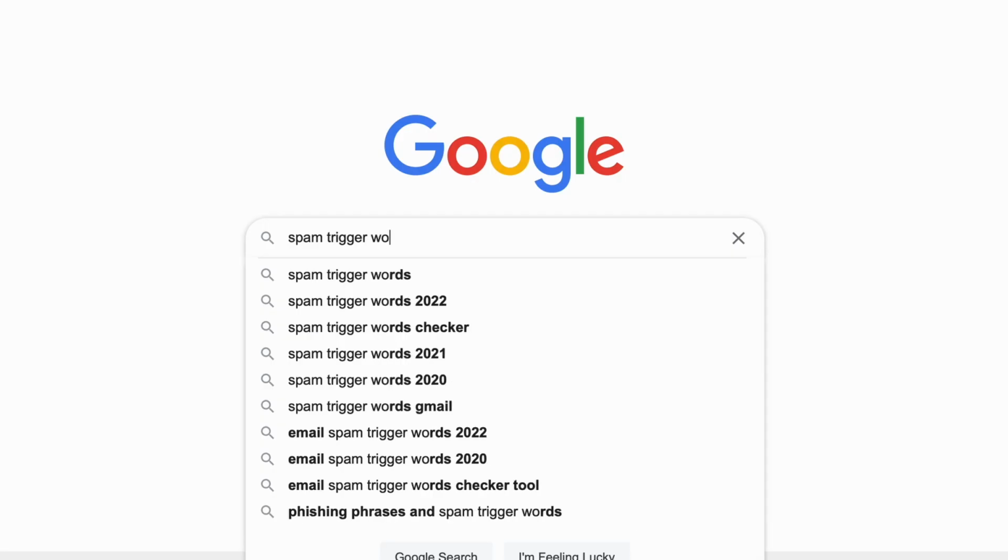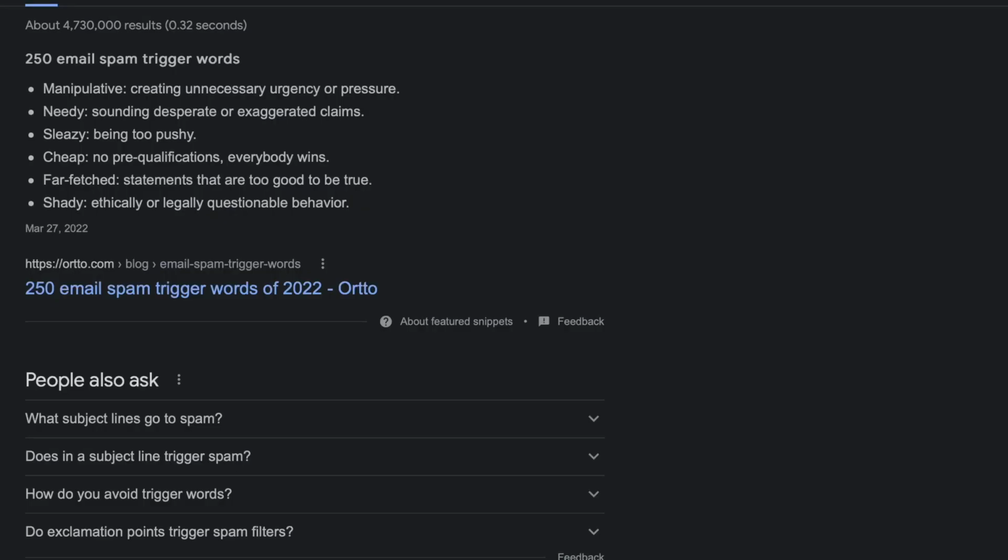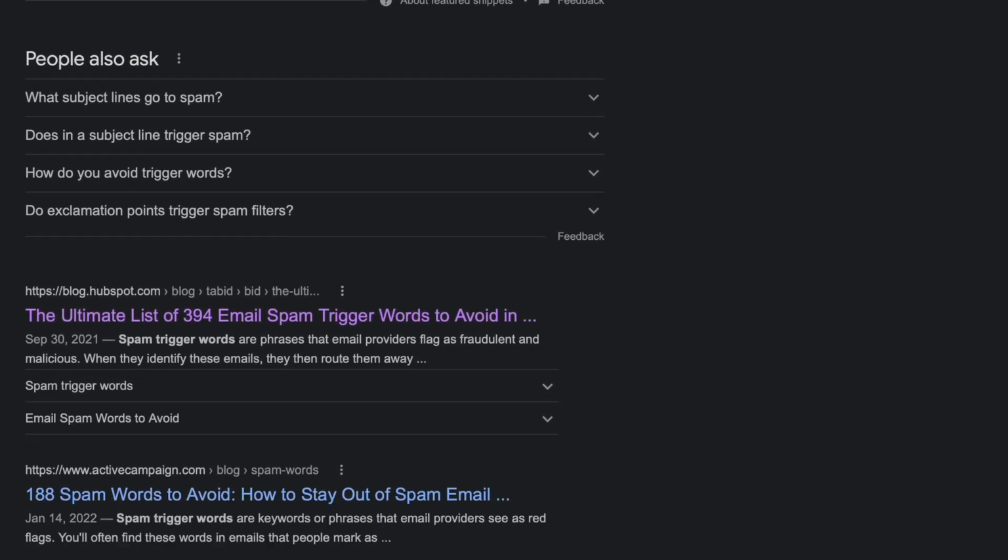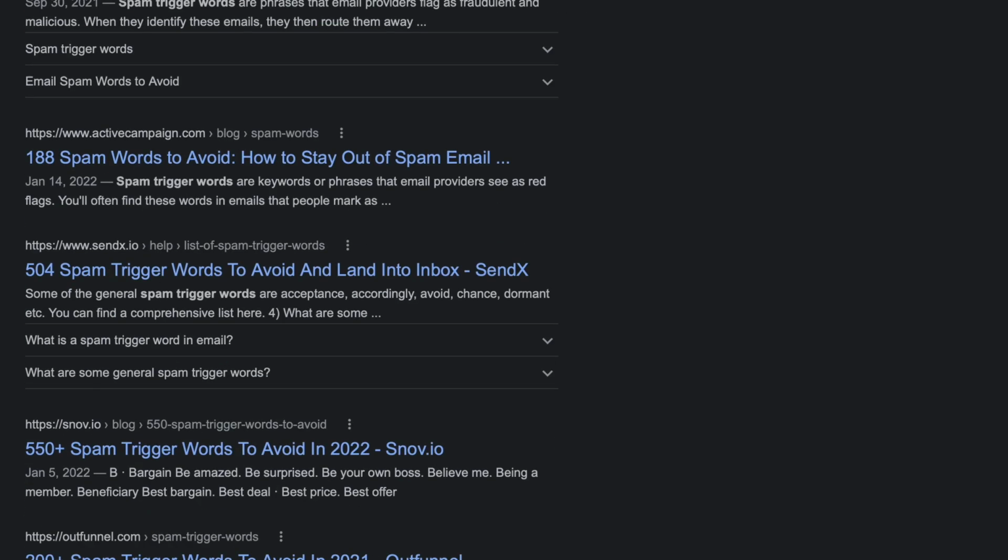And speaking of text, I'd like to show you some spam triggering words and sentences. There are many lists online acting as aggregators of such phrases, but of course, it doesn't mean that including just one of them will automatically send you to spam. Each email provider has their own unique algorithm that determines just how likely it is that your message may be a threat or a nuisance to the recipient. So the more spam triggering elements you include, the more points you get. And if you go over a certain limit, which is known only internally, then your message gets sent to the spam folder. You want to avoid that at all costs.